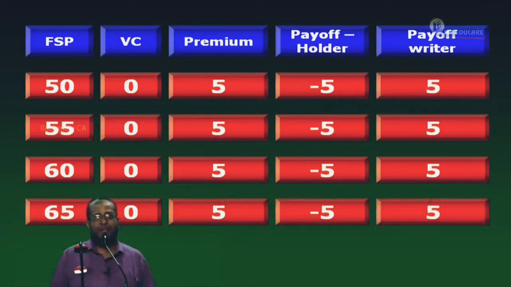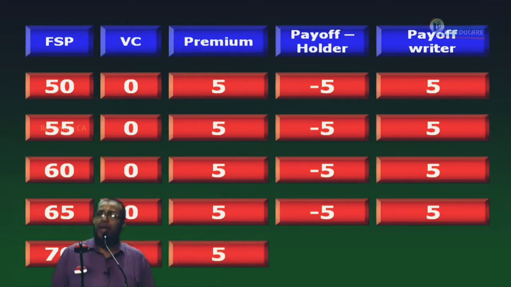It is 5 rupees. Now 70 rupees. You have a share worth 70 to buy at 70. Exercise or lapse, you are indifferent. Whether you exercise or lapse, I purchase at 70, a share worth what? 70. Still the call is not beneficial for me. Yes or no? In that case, what is the value here? 0. The value of the call is 0. What premium did you pay for a worthless call? 5 rupees. How much did you lose? 5. What did the writer gain here? 5 rupees.